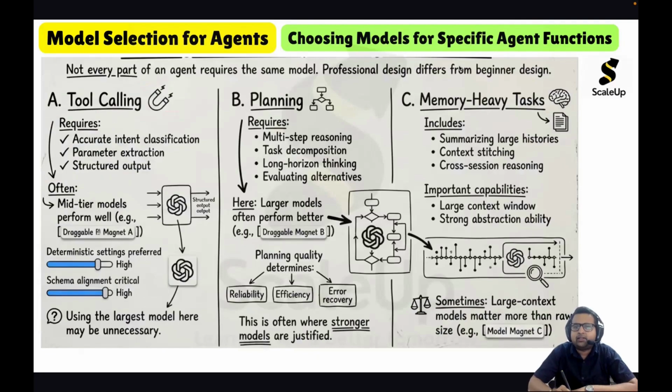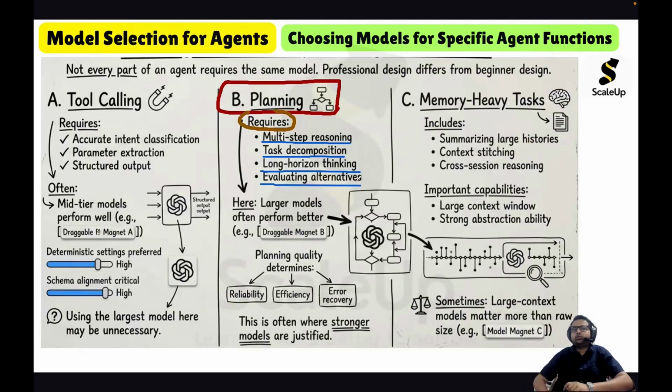If we talk about planning, planning requires multi-step reasoning, task decomposition, long horizon thinking, and evaluating alternatives. So planning is a very complex task wherein multi-step reasoning, task decomposition, long horizon thinking, and evaluating alternatives are involved. So for planning, we should consider larger models.